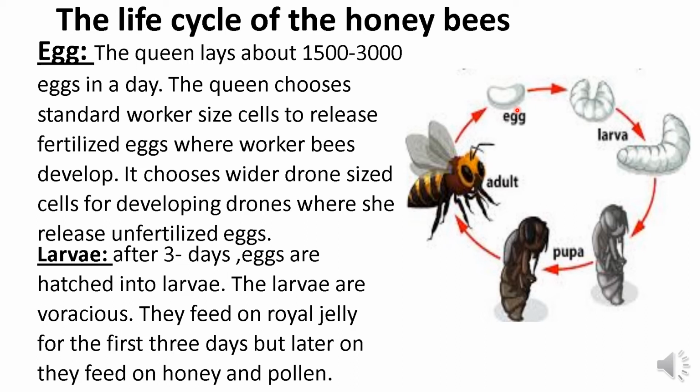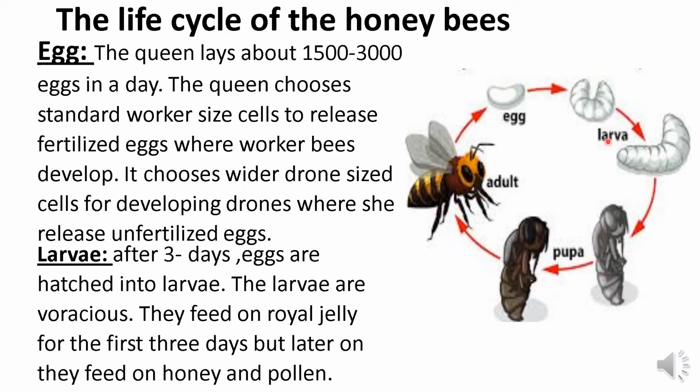Now the next stage is the larva stage. After 3 days, the eggs hatch into larvae. The larvae are voracious, that means they consume more and more food, which is why they are called voracious. They feed on royal jelly for the first 3 days, but later on they feed on honey and pollen.